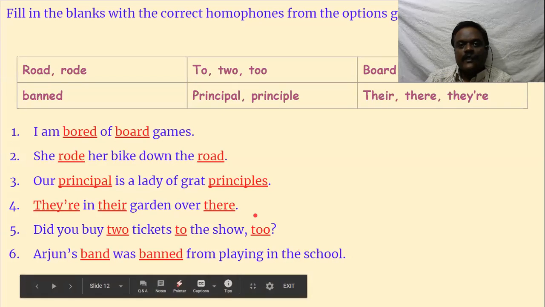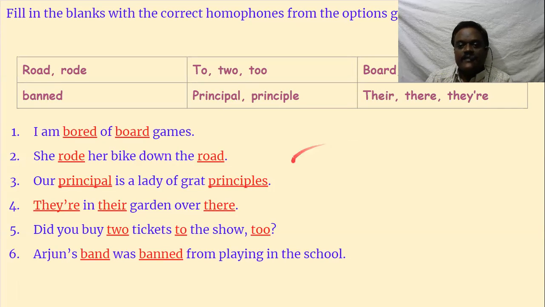Fill in the blanks with the correct homophones from the options given in the box below. These are some exercises for you. Road, ROAD, road, ROD. What is the difference between road and rode? Road means highway, road and all those things. Rode means riding on the horse, past tense of ride.